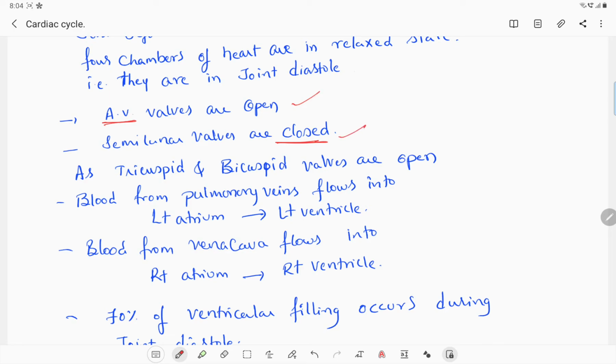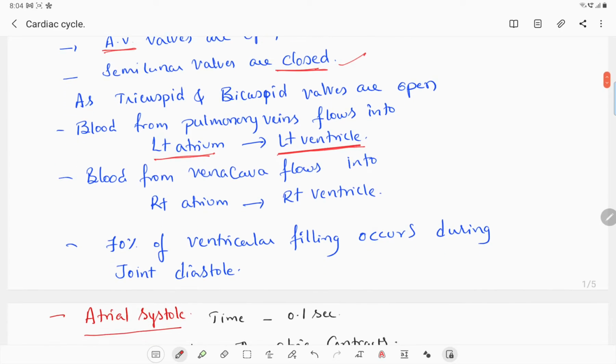As the tricuspid and bicuspid valves are open, blood from the pulmonary veins flows into the left atrium, and from the left atrium the blood enters the left ventricle. Similarly, blood from the vena cava flows into the right atrium, and from the right atrium it enters the right ventricle. During the joint diastole phase, 70% of ventricular filling occurs. It's a very important point. How much percentage of ventricular filling occurs during joint diastole? It is 70%.